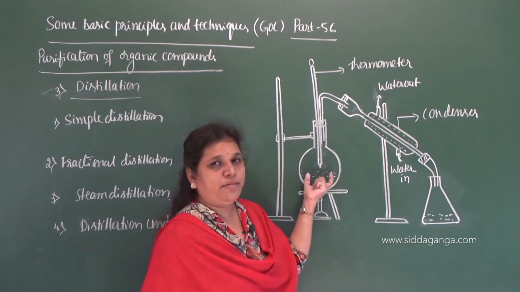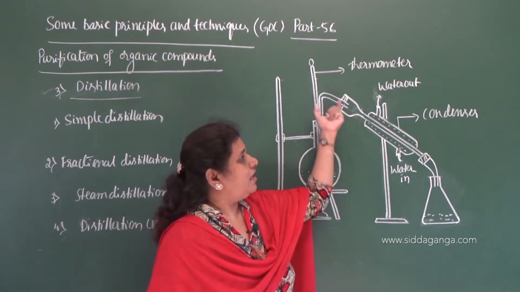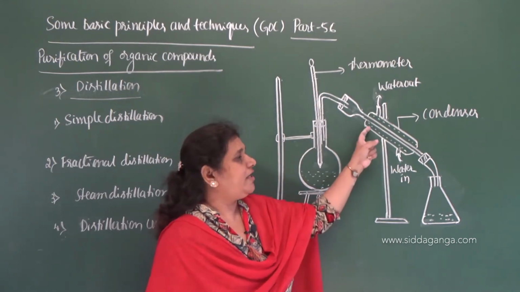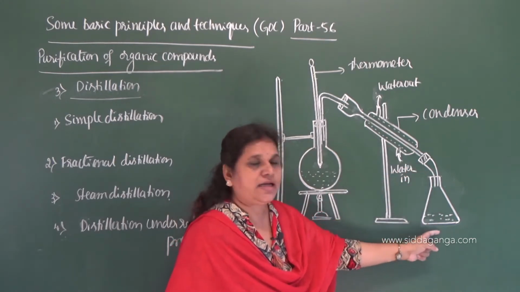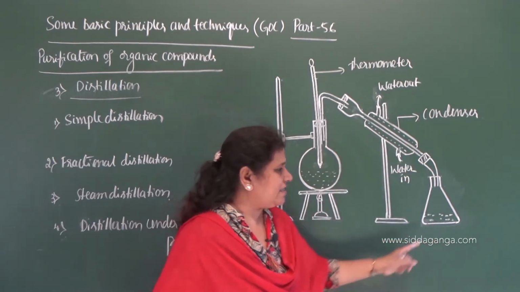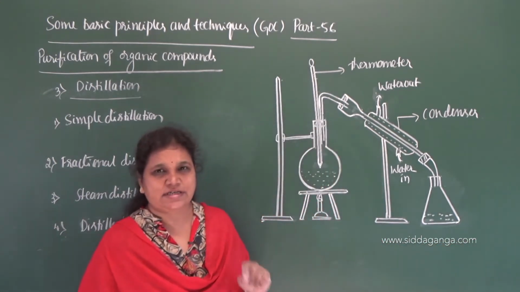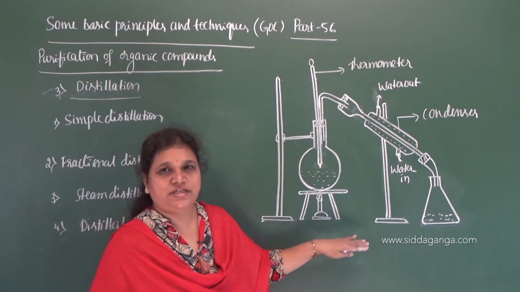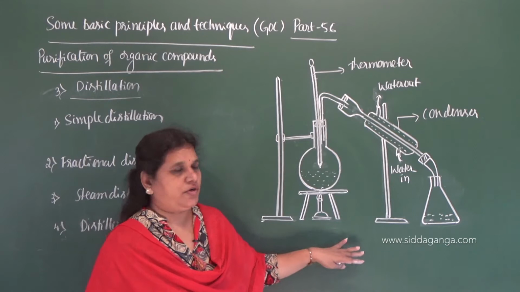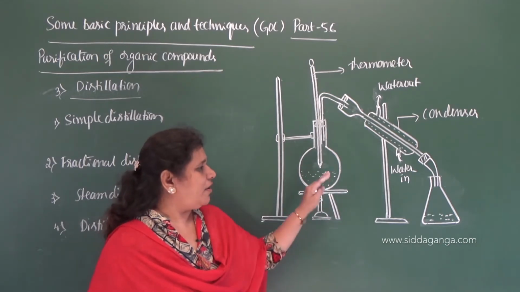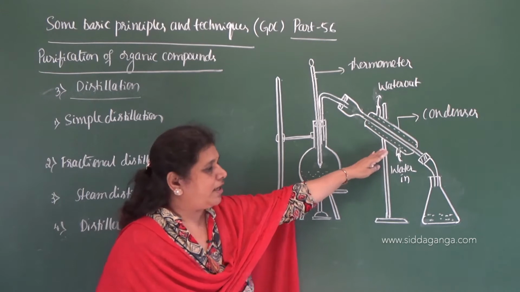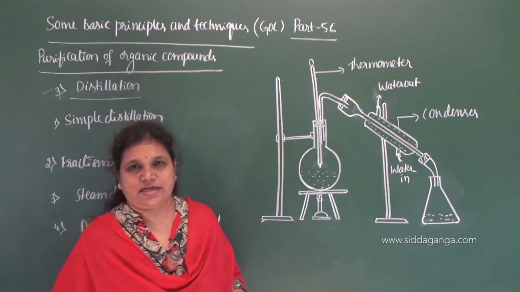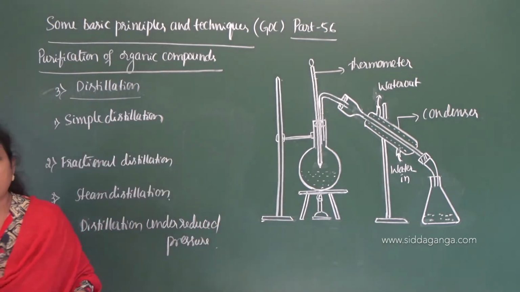When the vapors are liberated from the round bottom flask, they pass through this condenser. Because of the circulating cold water, they get condensed to liquid, which is collected in this conical flask, and it is the distillate. So the distillate is what is collected after distillation. This is the apparatus setup required for the process of distillation: a round bottom flask, a water cooled condenser, and the conical flask to collect the distillate. Okay, now what do we mean by simple distillation?